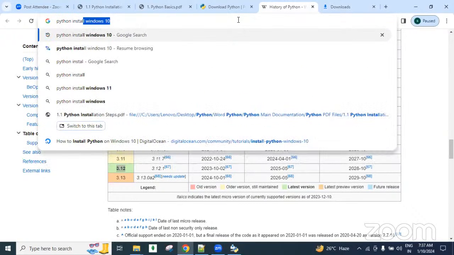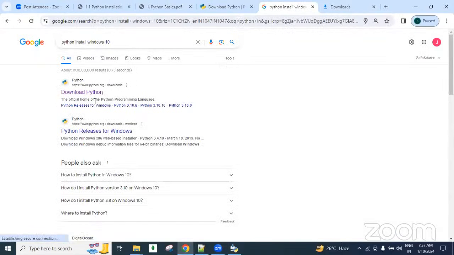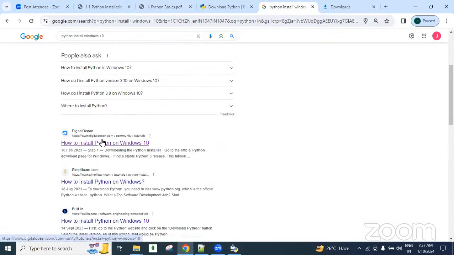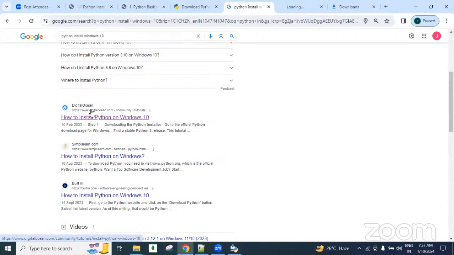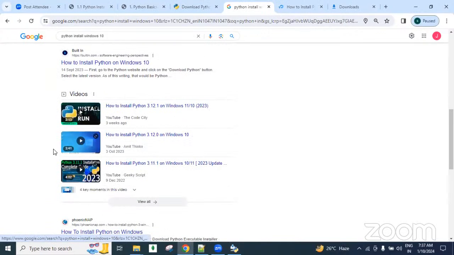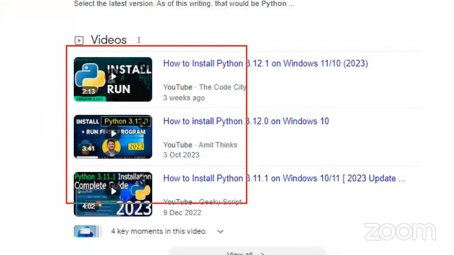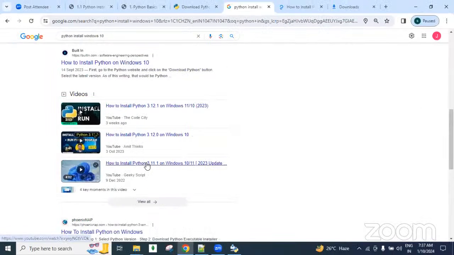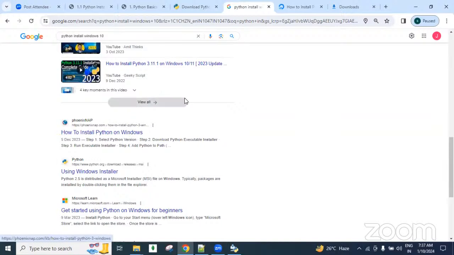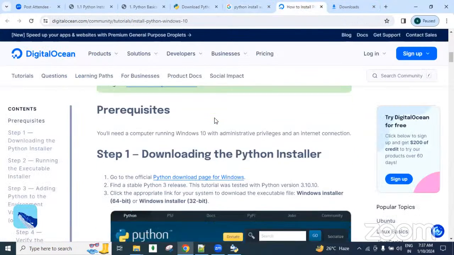Search for Python installation steps, guys. For example, this is one site. There are so many sites, and so many videos also, so you will get the installation procedure and everything. I'm going to look at this one, and I'm going to explain with this.